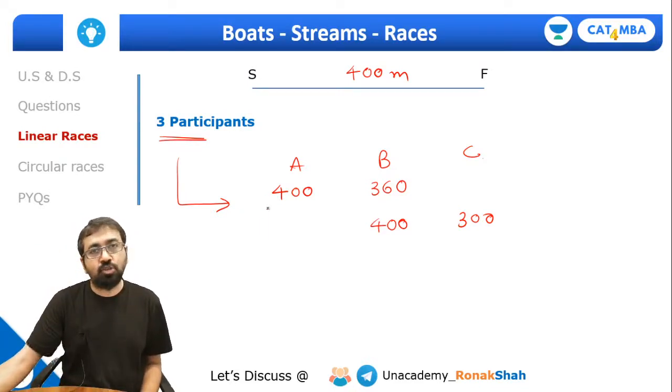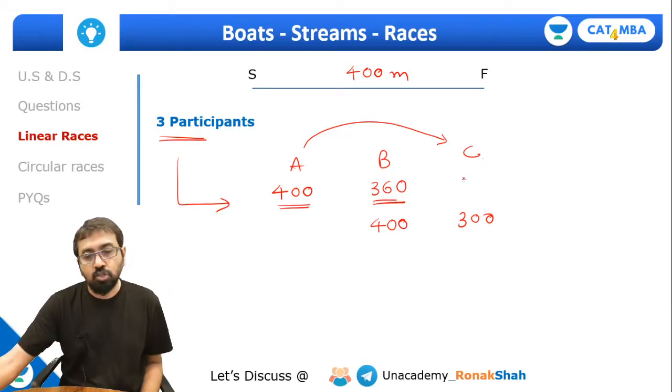Then they'll ask you the question: in the same race, A will beat C by how many meters? So can I say when A is 400, B is 360? So what will be C when B is 360, or how much distance will C run when B runs 360?